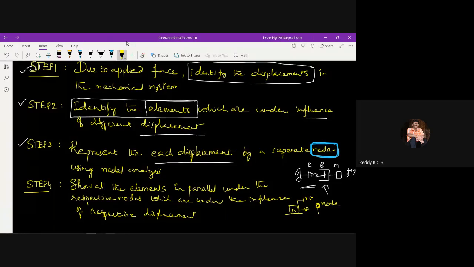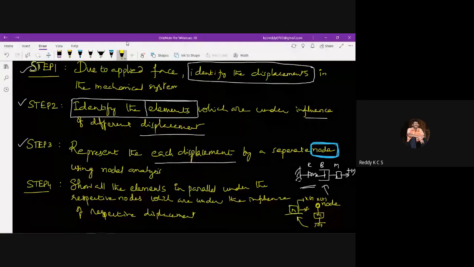So first I am taking a single node here. Node x of t. Under this x of t, which element is present? That element has to be drawn like this. So this is a nodal representation, or equivalent mechanical system, for this kind of simple element, a mass. Likewise, we'll do this for all the elements. That is step 4.